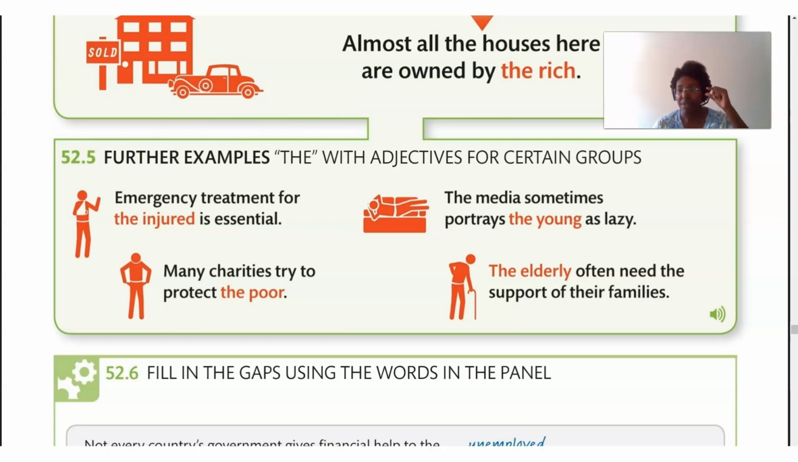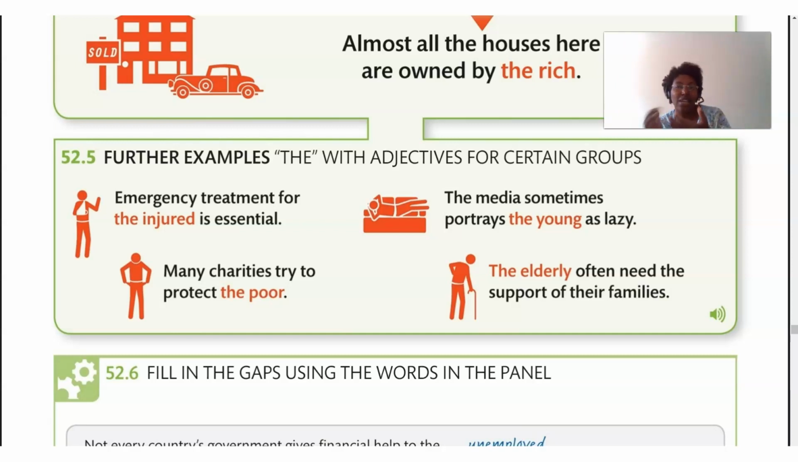So we can have the, and then we make it a noun using that adjective, and we create a noun, right? The rich, the injured, the poor, the young, the elderly. We're using them now as a noun, and we're not using it as an adjective. But all of these words in the examples can be used as adjectives.